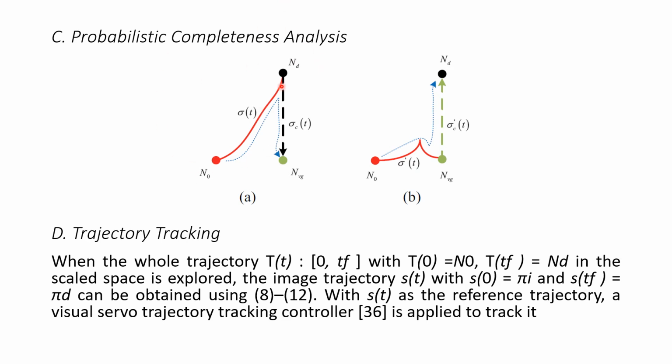Here we can see figure A shows that a trajectory satisfying the FOV constraint can be found from the initial node N0 to the virtual goal node NVG, if there exists one satisfying the FOV constraint from the initial node N0 to the desired node ND. And figure B shows that a trajectory satisfying the FOV constraint can be found from the initial node N0 to the desired node ND, if there exists a trajectory satisfying the FOV constraint from the initial node N0 to the virtual goal node NVG. Now let's talk about the trajectory tracking.